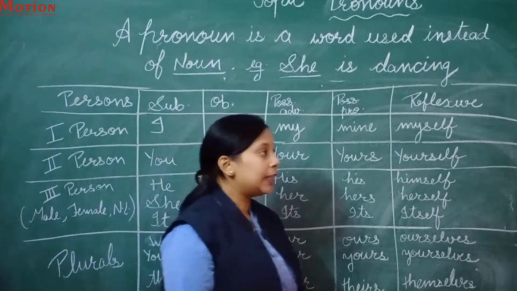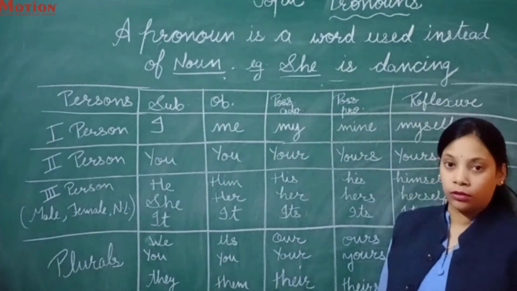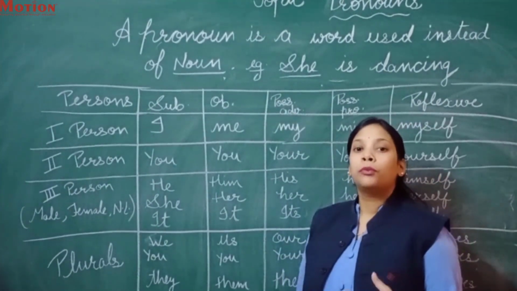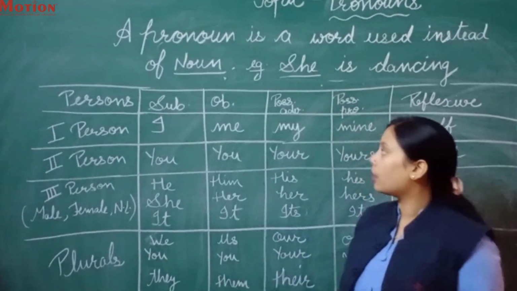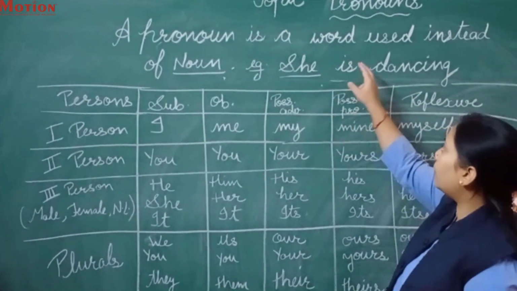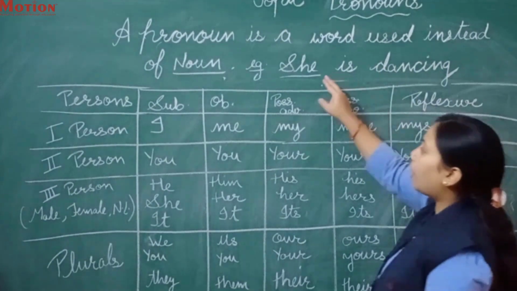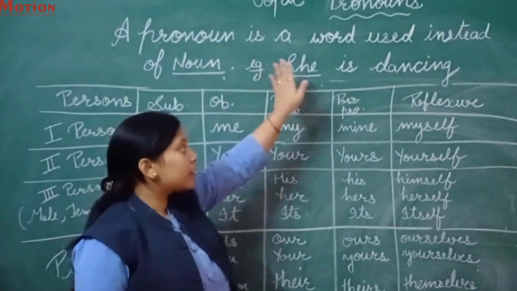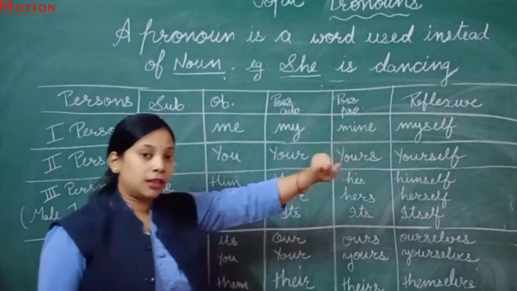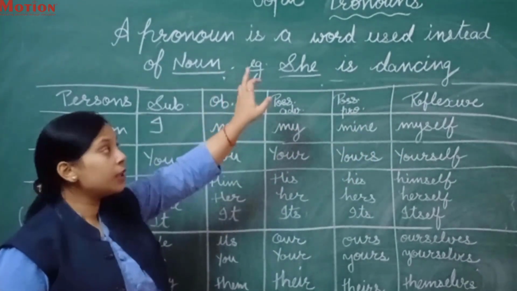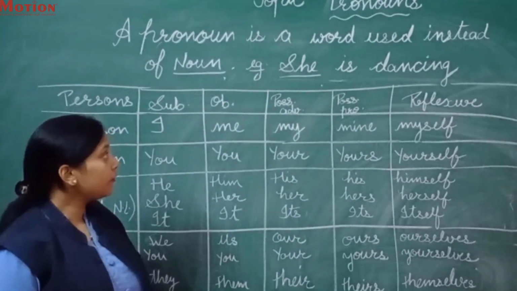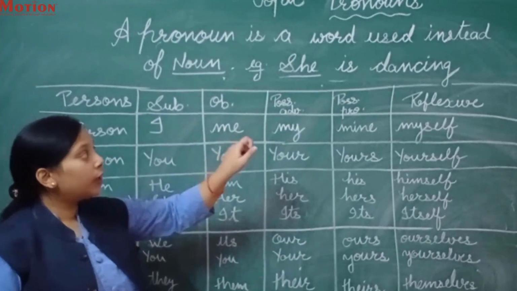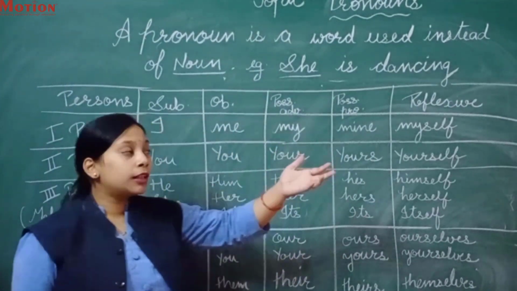So firstly, just tell me what is a pronoun. We will discuss the definition of a pronoun. A pronoun is a word used instead of a noun. See very carefully that a pronoun is a word that is used in the place of a noun. That is called a pronoun. If we use any word at the place of a noun, that will be called a pronoun.